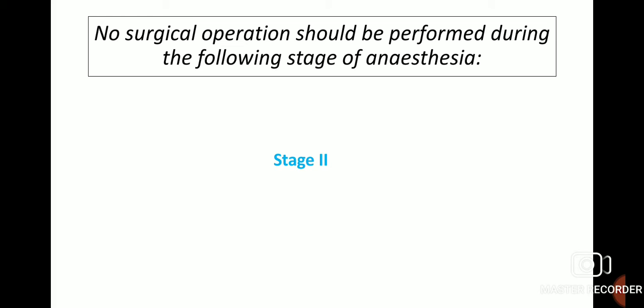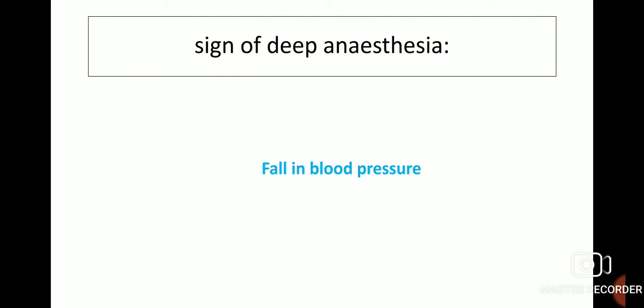No surgical operation should be performed during the following stage of anesthesia, that is stage 2, and we have just seen that surgical operation should be performed in stage 3 of anesthesia. A sign of deep anesthesia is a fall in blood pressure.